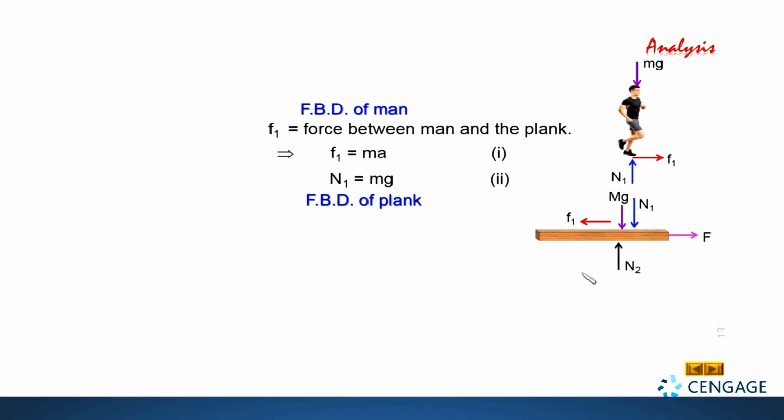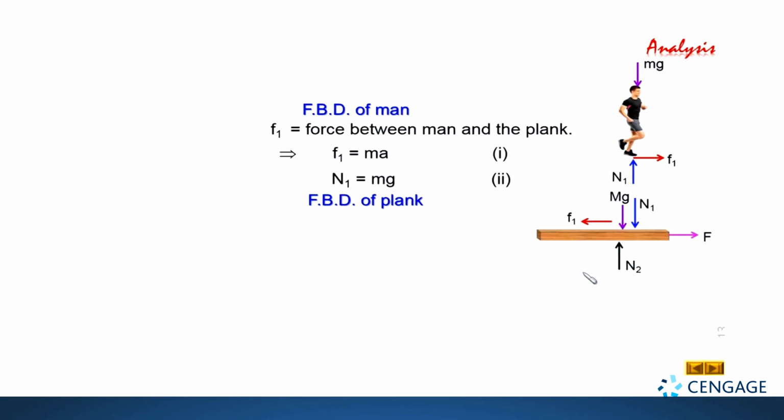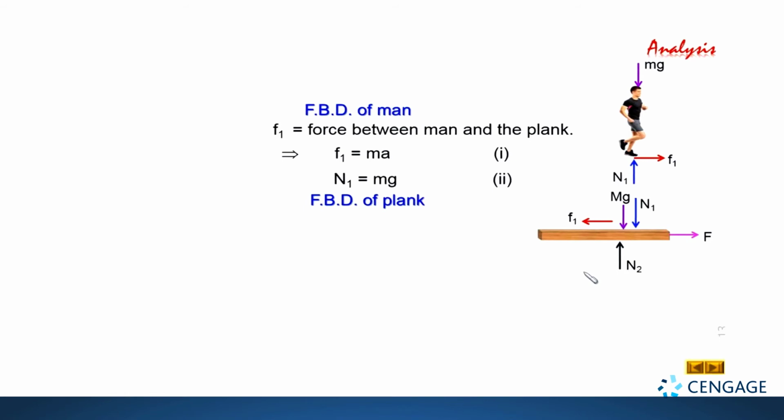There is friction between the floor and plank. That means friction will appear here. And the direction of the friction force between ground and plank may be in the forward or backward direction, depending on the magnitude of F1, which is solely dependent on the acceleration of the man.